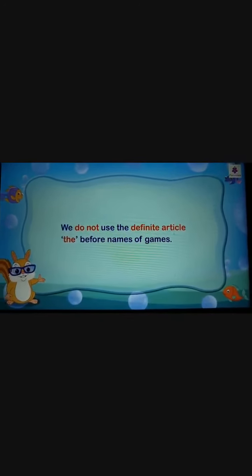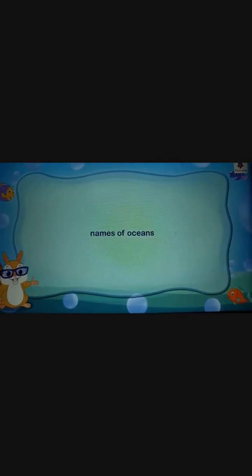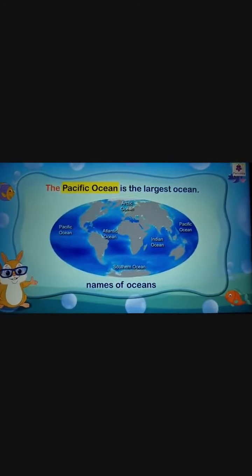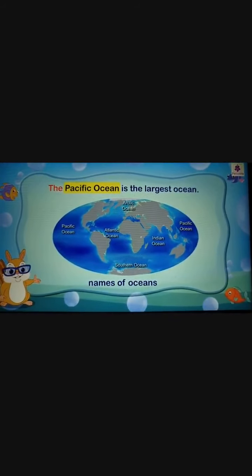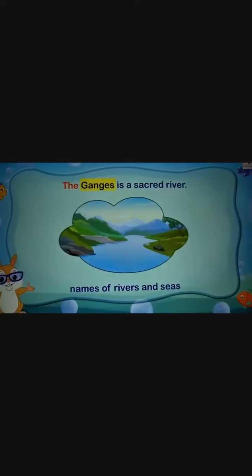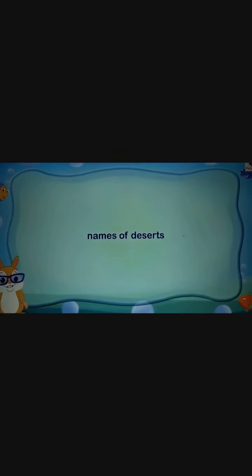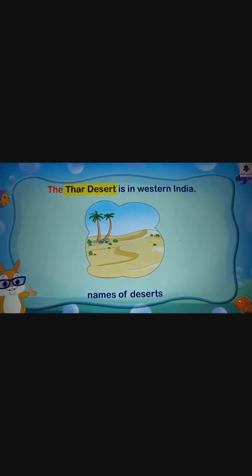And now we make use of the for the names of oceans, children. Like for example, the Pacific Ocean is the largest ocean. The Indian Ocean. We also use the before the names of rivers and seas, like the Ganges is a sacred river. Names of deserts: the Thar Desert is in Western India.